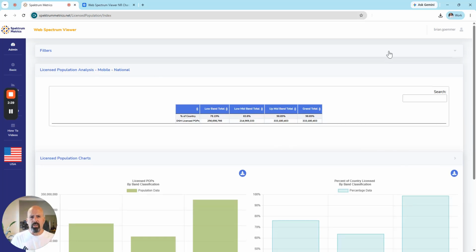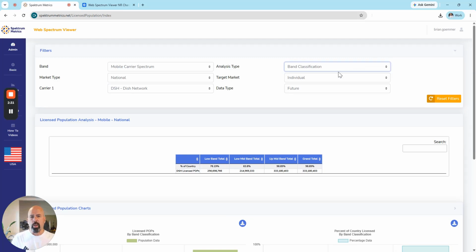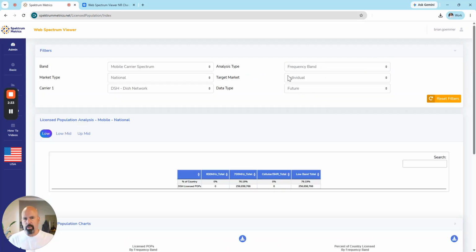The second analysis is to look at the frequency bands. So we're looking at low band spectrum now for Dish, and again, all of this is post EchoStar selling their spectrum both to AT&T and to SpaceX.